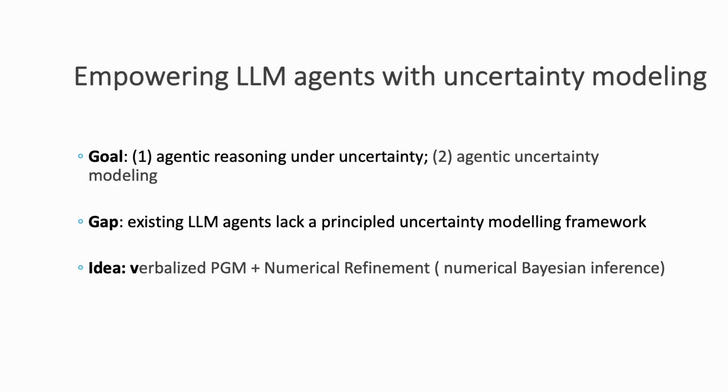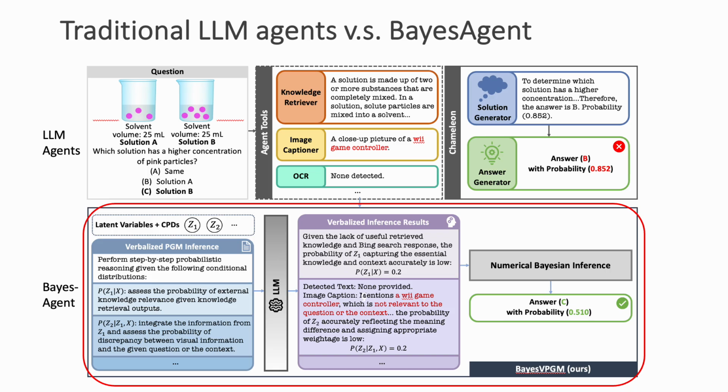We can further refine the target distribution by linking the outcomes of the large language model to a numerical Bayesian inference framework. So here is the overview of our solution. The large language model is instructed to infer latent factors, such as the one for capturing the misinformation. This results in much more reasonable probabilities. Notice that the prompts for probabilistic reasoning are generated automatically.